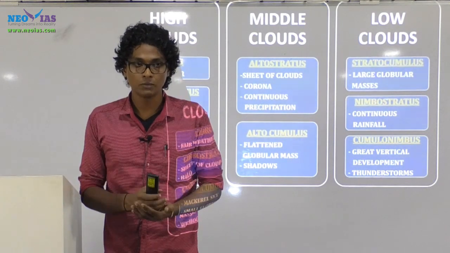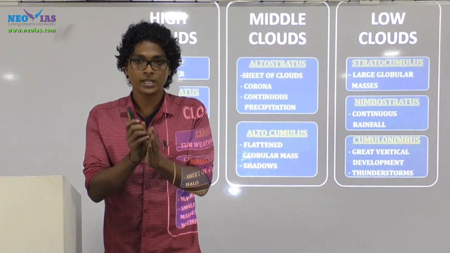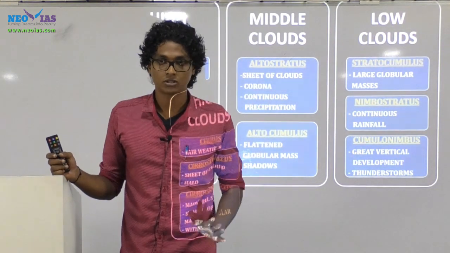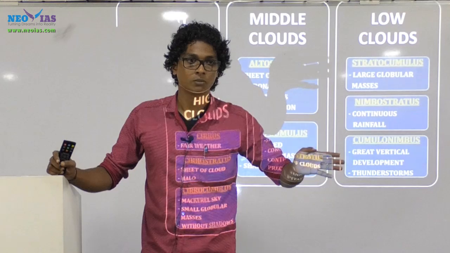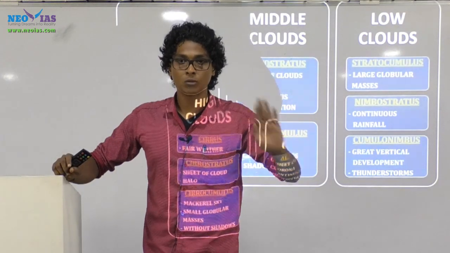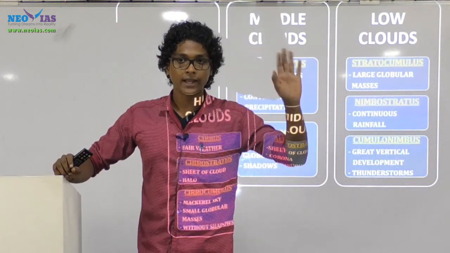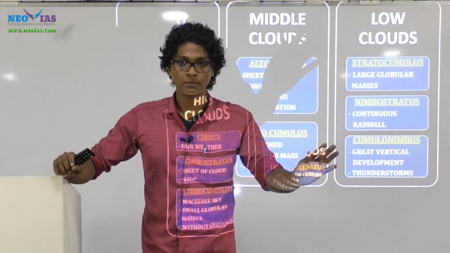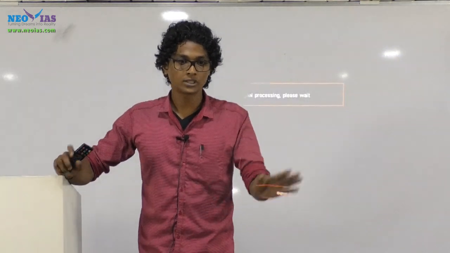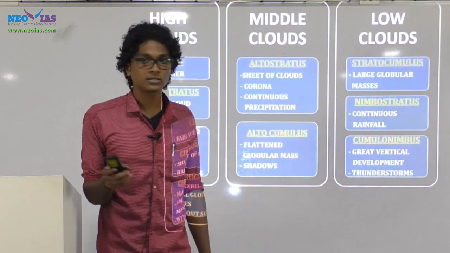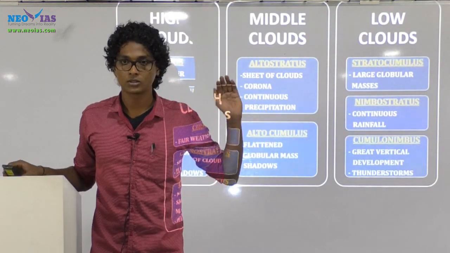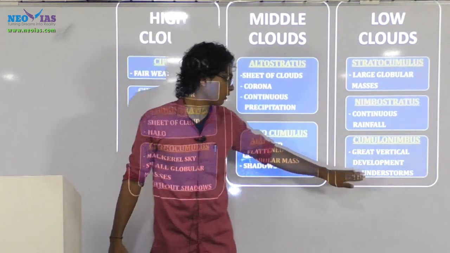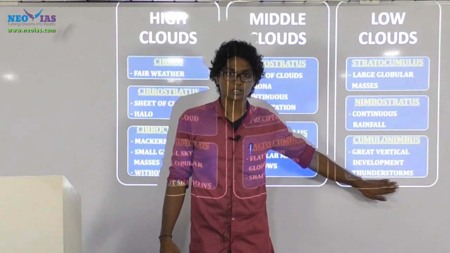Fine. So when you hear the term cumulonimbus clouds, they are always associated with thunderstorms. Now what do you mean by thunderstorm? A well developed cumulonimbus cloud producing thunder and lightning can be called a thunderstorm. So cumulonimbus clouds are always associated with thunderstorms.